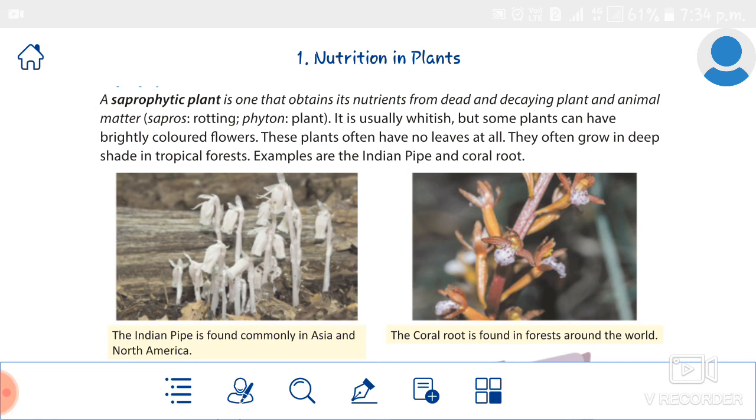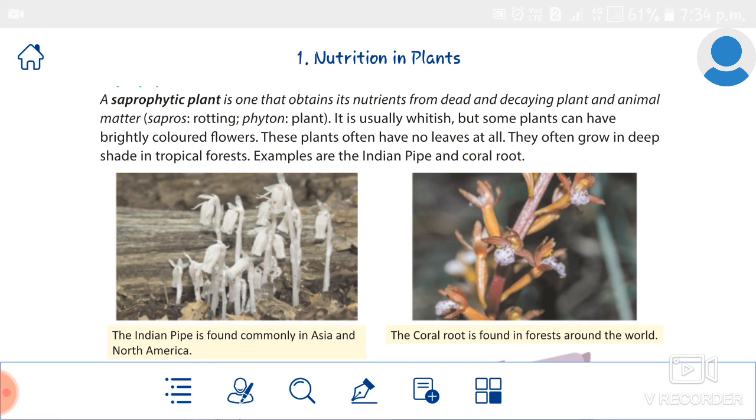Understand that? The fungi living in the soil feed on decaying plant and animal matter, and in this process some useful substances are released into the soil. Most of these substances are necessary for the growth of plants.